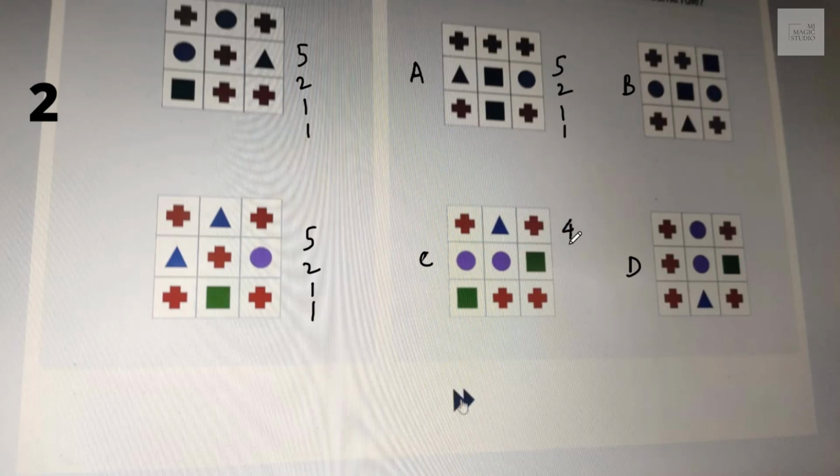Here we have 4, then circle 2, square 2 and 1 triangle. Then here we have 5, 2 circles, 1 square, 1 triangle. So it is 5, 2, 1, 1. It is also 5, 2, 1, 1. And we need 5, 2, 1, 1. Go with A and D. B and C are also same, but that is 4, 2, 2, 1 and not 5, 2, 1, 1. I'll click on A and D, and as I click, I move on to the next screen.